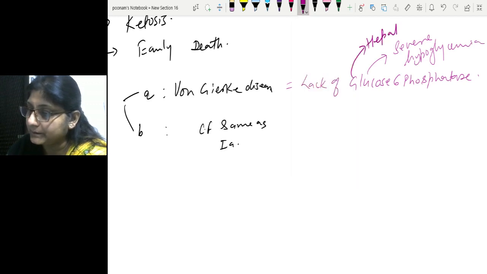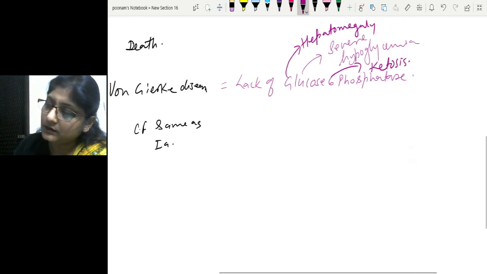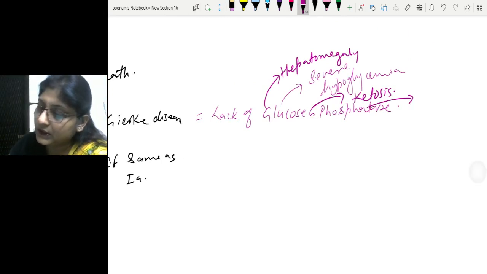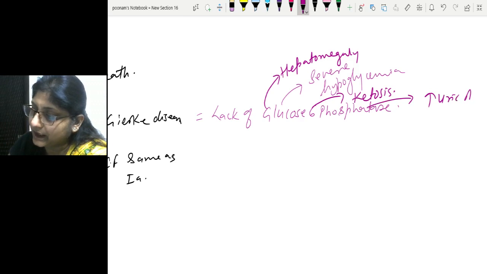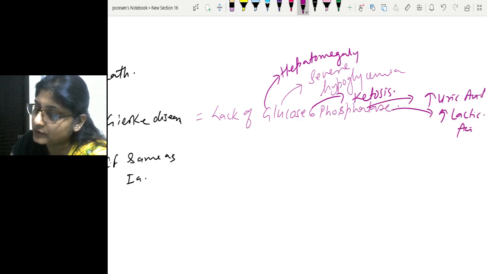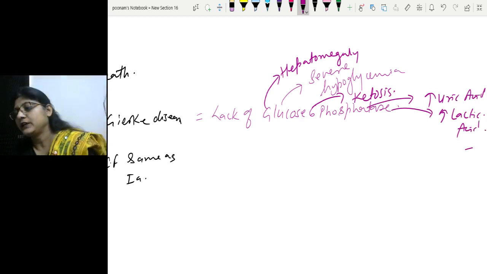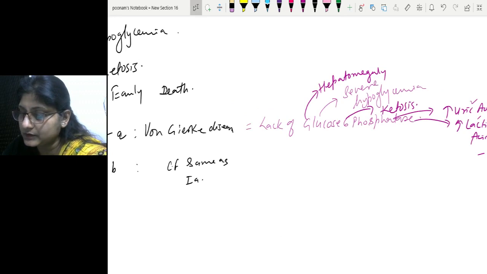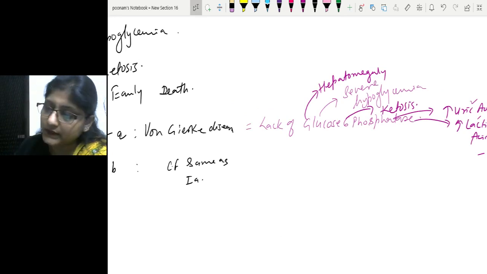So hepatomegaly, severe hypoglycemia, ketosis. In severe hypoglycemia, free fatty acid mobilization will be more. The excessive beta oxidation of free fatty acids will result in ketosis. Uric acid and lactic acid levels will also be high in the blood. This is due to excessive consumption of glucose 6-phosphate in the liver itself, in the HMP shunt pathway and in glycolysis respectively. So this will be the presentation in glucose 6-phosphatase deficiency, which is called Von-Gierke disease.